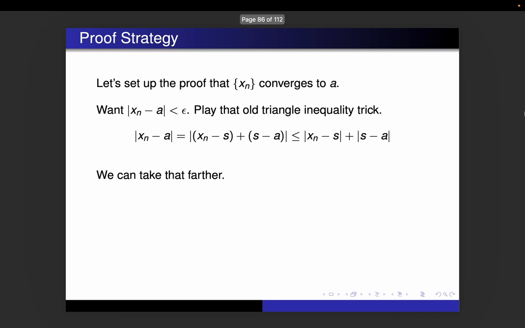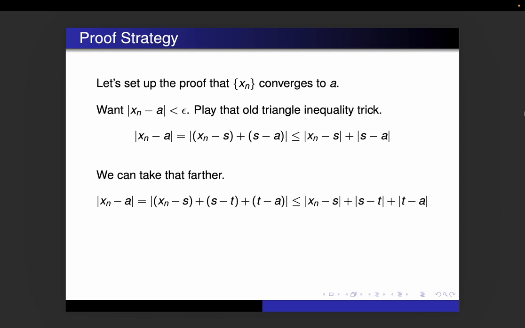But we can actually take that a step farther. We can take that actually many steps farther. If we subtract and add two numbers, subtract s, add s, subtract t, add t, we can apply the triangle inequality twice to get that less than or equal to absolute value of xn minus s plus absolute value of s minus t plus absolute value of t minus a.